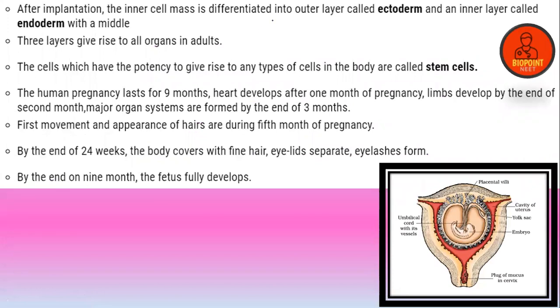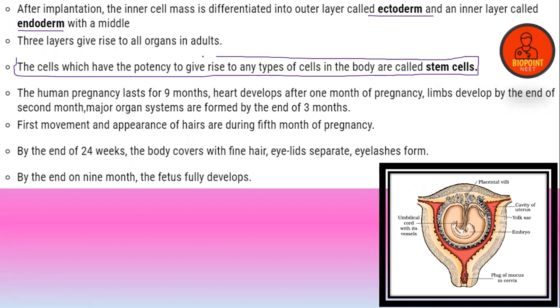So after implantation, the inner cell mass is differentiated into ectoderm and endoderm, and a mesoderm as well. These three layers give rise to all organs in the adult. The cells which have the potency to give rise to different types of cells in the human body are called stem cells. MCQ. Human pregnancy lasts for 9 months, that is 280 days, the gestation period. Clear?